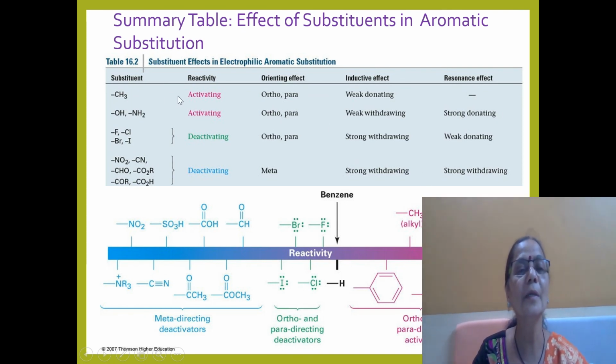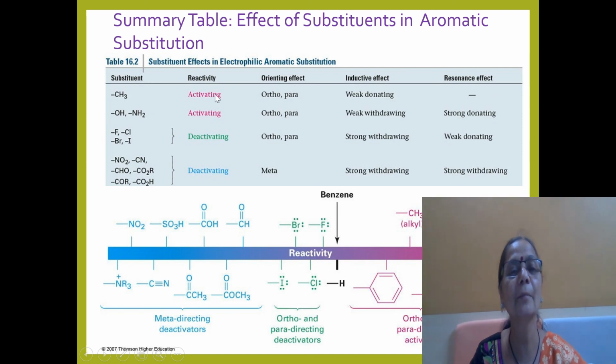We can summarize this in a chart. The methyl group is an activating group, therefore it gives ortho and para products. Like OH and NH2, having lone pairs of electrons, they are also electron donating groups called activating groups, and they also give ortho and para products. While fluorine, chlorine, bromine and iodine are deactivating, so we would expect meta products, but exceptionally they give ortho and para products.